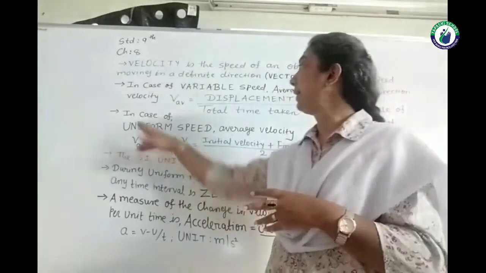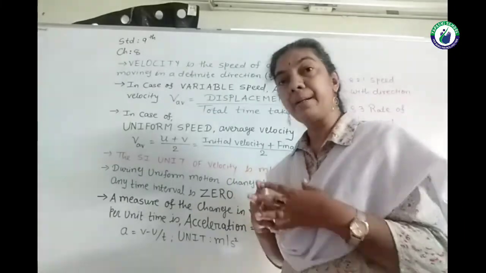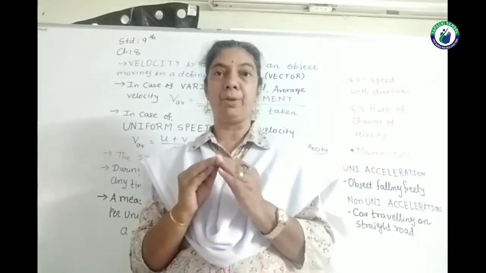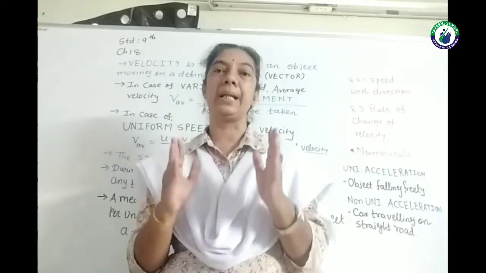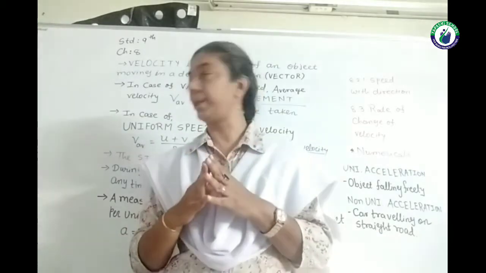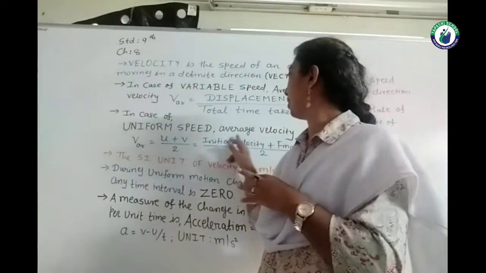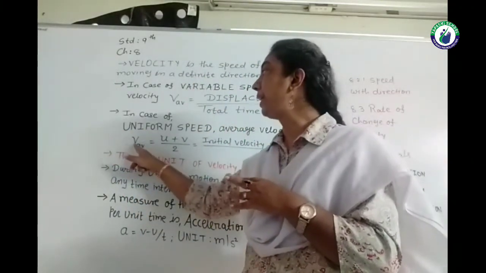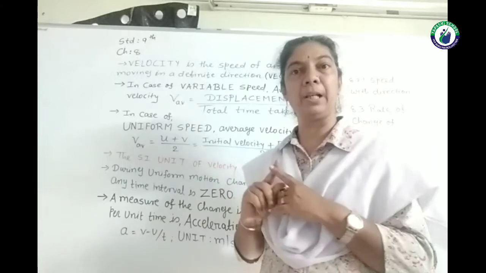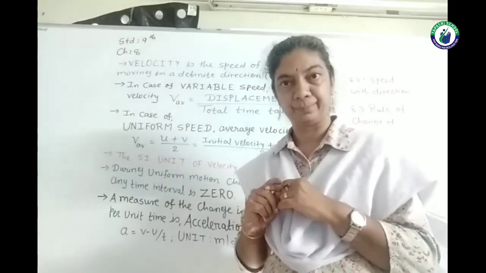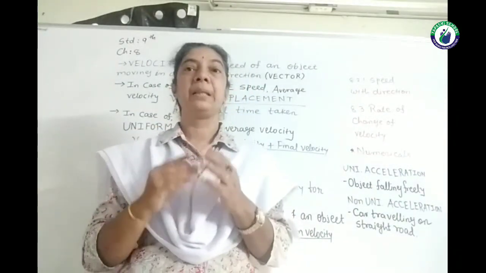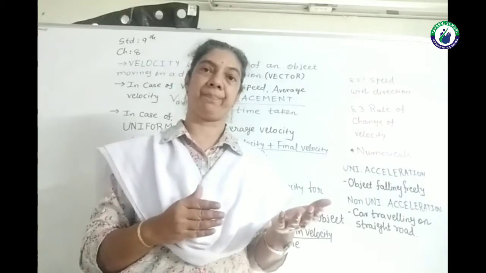Then the other possibility, second case, is that the object may travel with uniform speed. Remember that uniform motion is an ideal situation. But if we have uniform motion, then the average velocity V_AV is equal to initial velocity plus final velocity divided by 2, as in each interval of time the velocity remains the same.